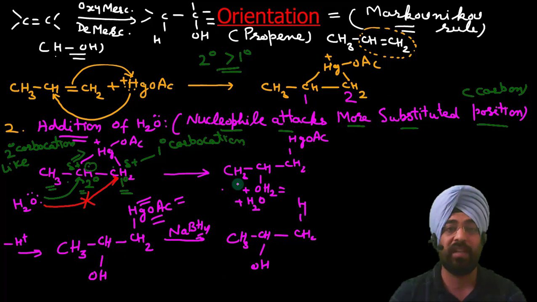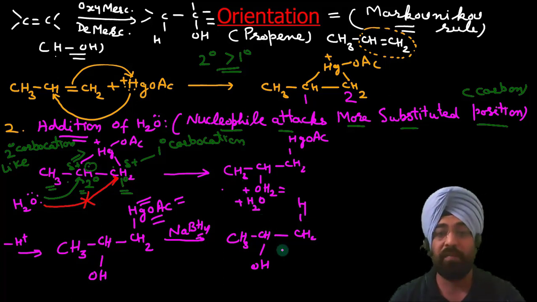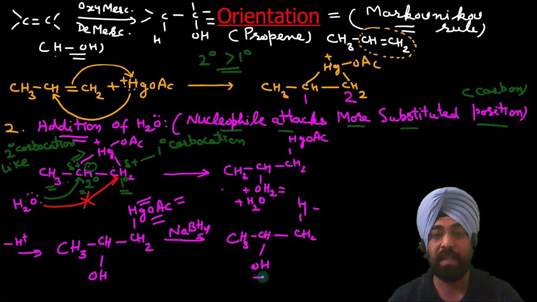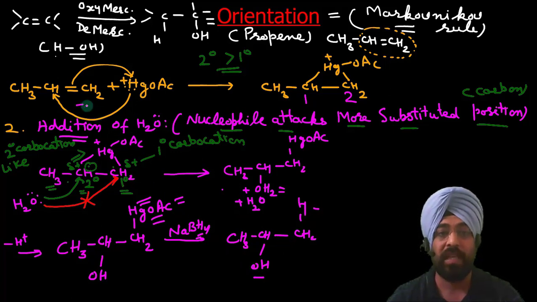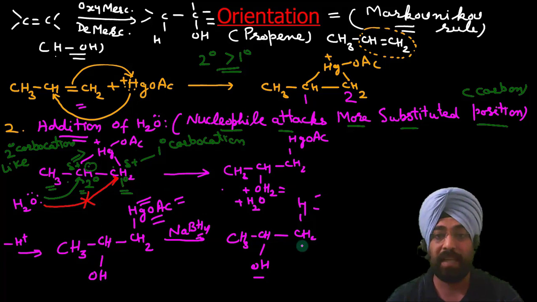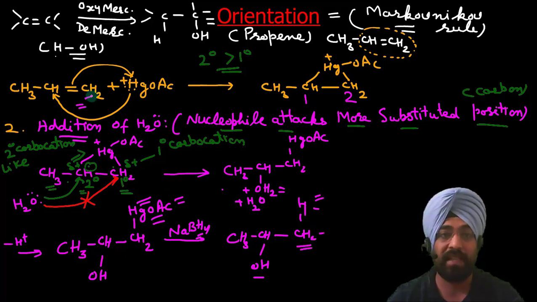Now you see overall what has happened. Overall the final product is addition of H and OH to the C double bond C, and H has gone to that carbon which has a higher number of hydrogens. So H was added here, which contains 2 hydrogens, whereas OH was added to this carbon which contained less number of hydrogen. It contained only 1 hydrogen.